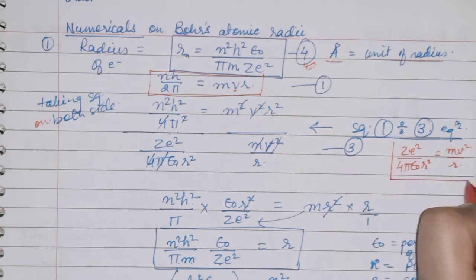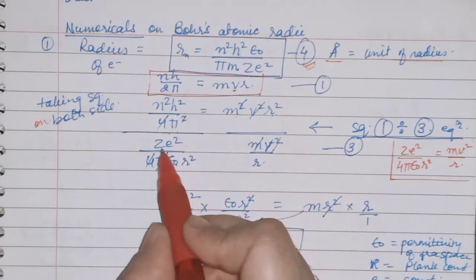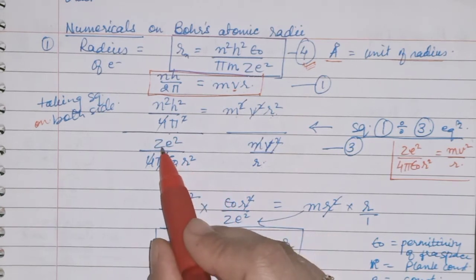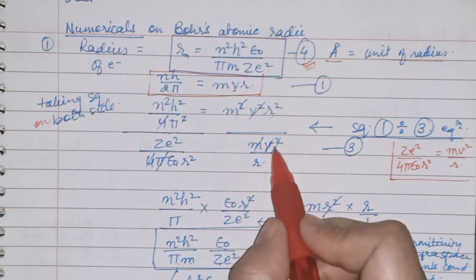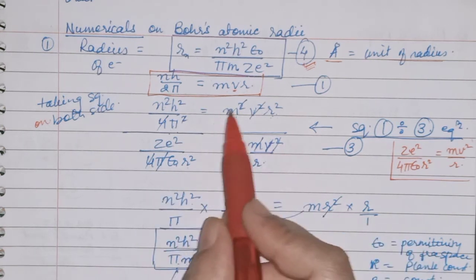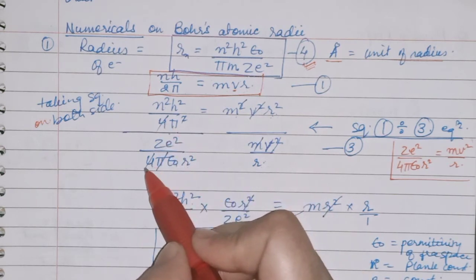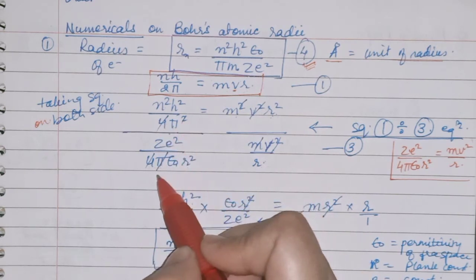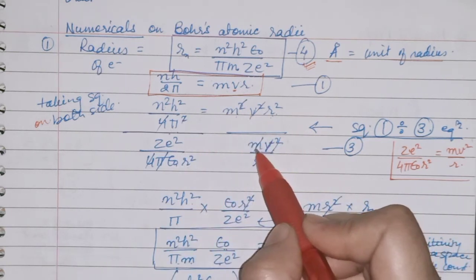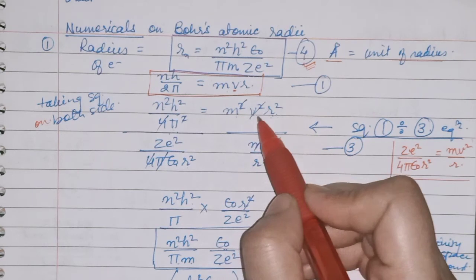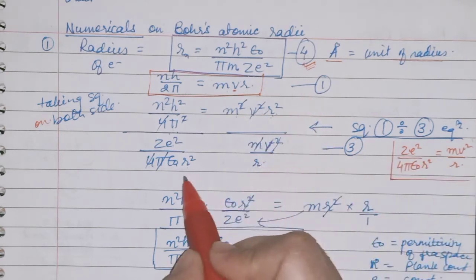So you will divide this by the third equation, that is Ze square upon 4 pi epsilon naught r square, mv square upon r. Cancel the terms which are common. So 4 is common, it will get cancelled. Pi and pi, one pi will cancel. Here m square and here m is there, so m and m will cancel. V square and v square are cancelled now. So only the radius is left.